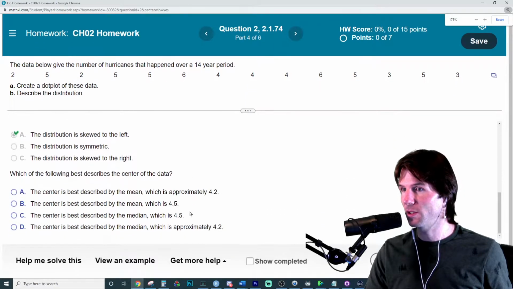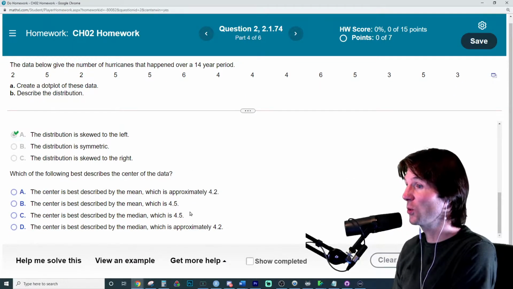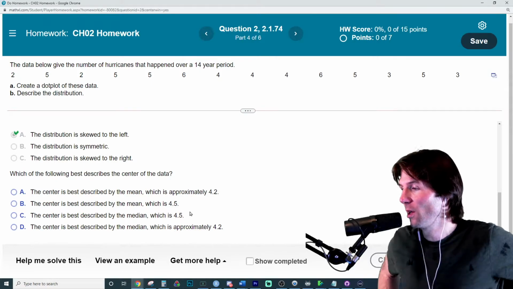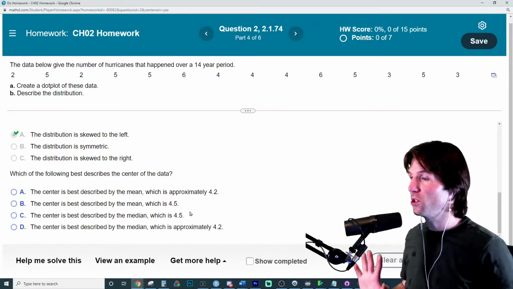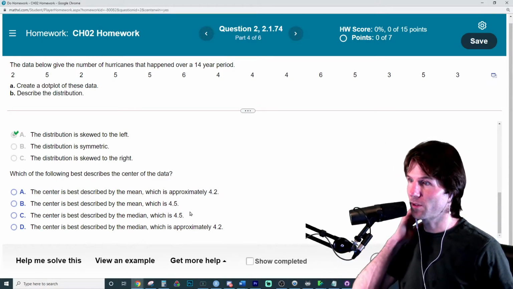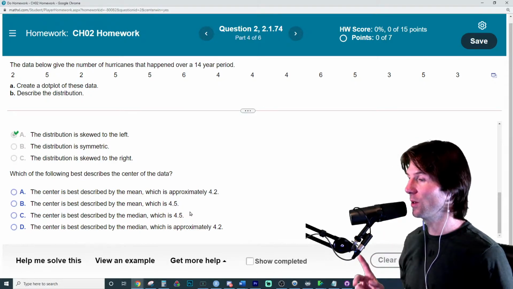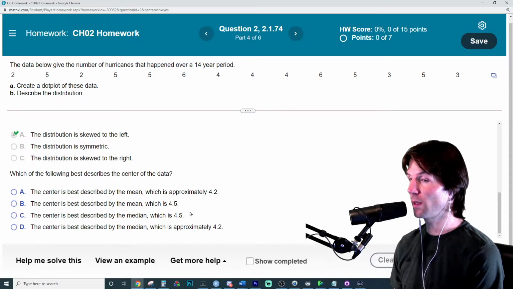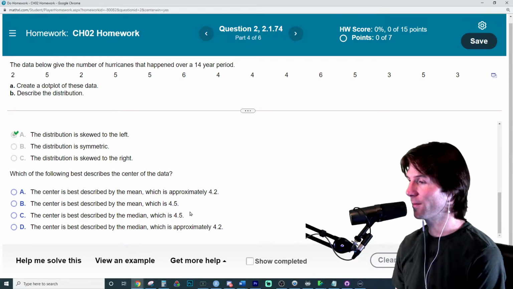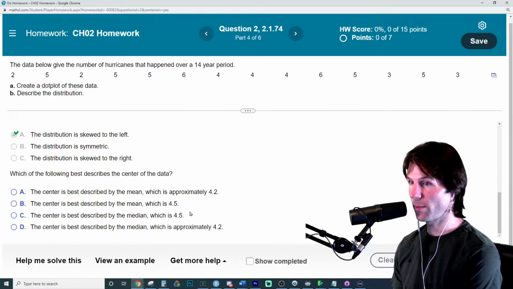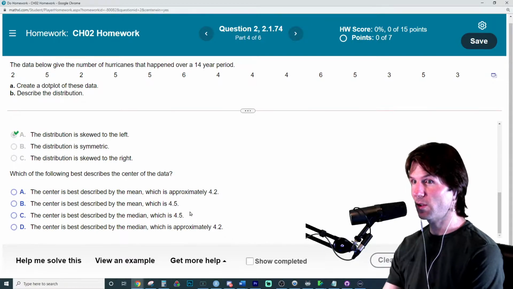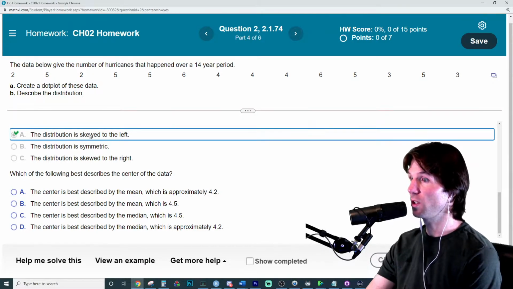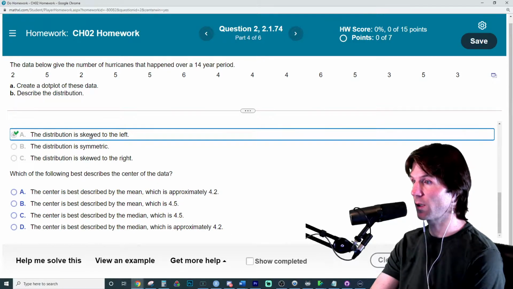Since we just called it skewed, what is the best measure of center? This is where you gotta be careful, because we just called it skewed. So you have to be like, okay, we just said it's skewed. The best measure of center is the what?